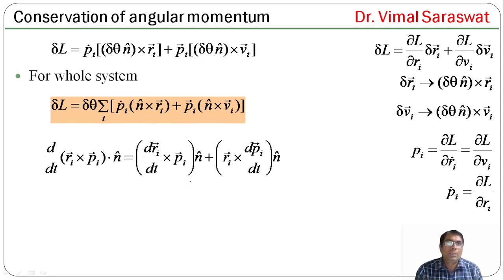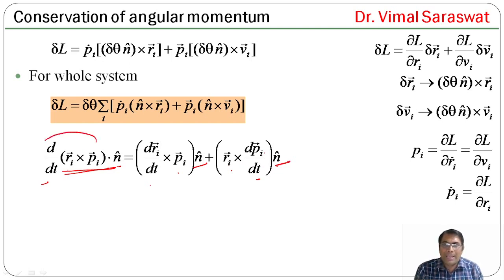Now d by dt of Ri cross Pi dot n cap means we differentiate it with respect to time. So d by dt of Ri cross Pi is dRi by dt cross Pi plus Ri cross dPi by dt, and n cap as it is.